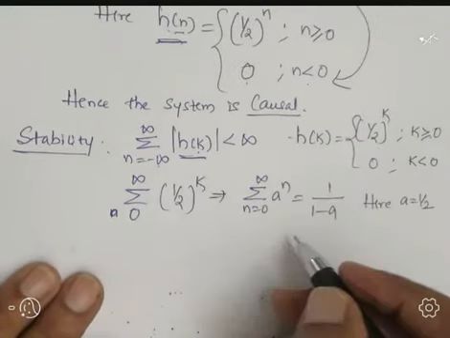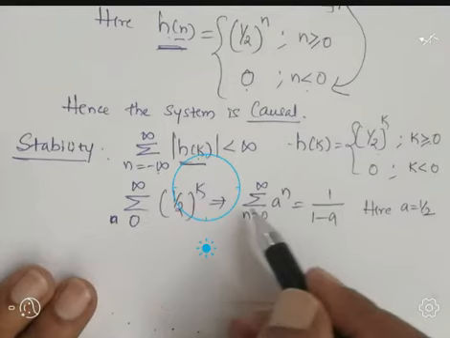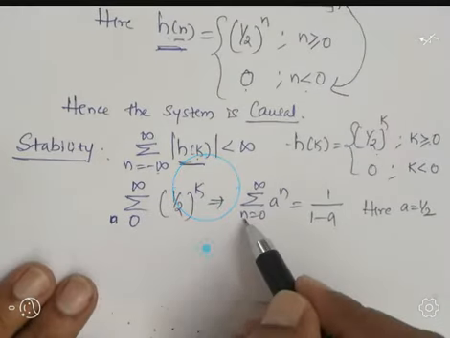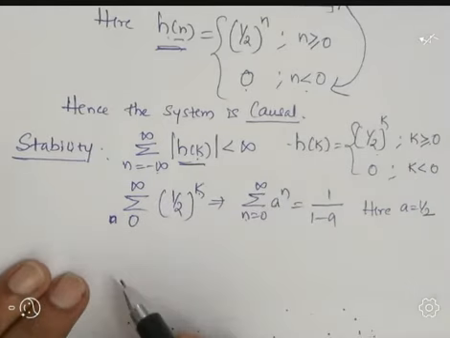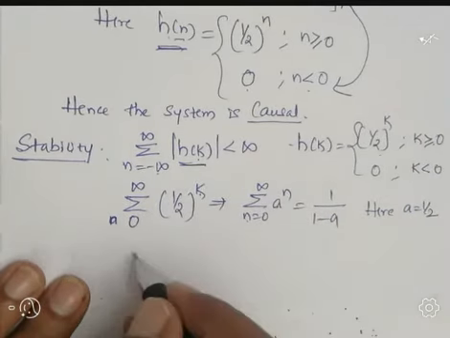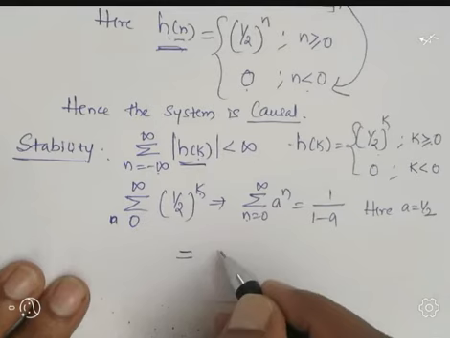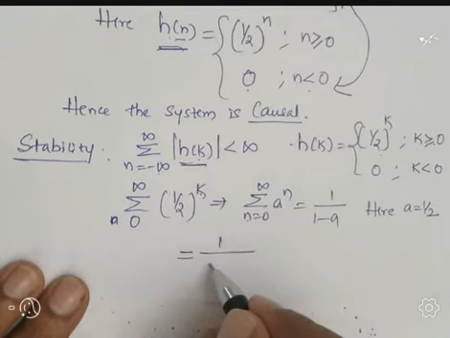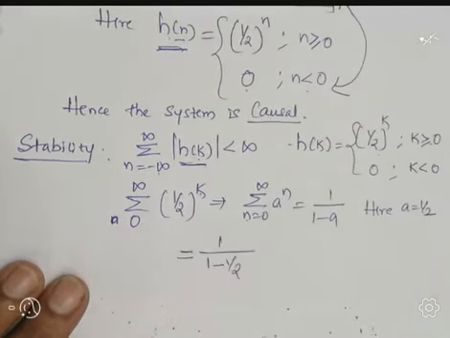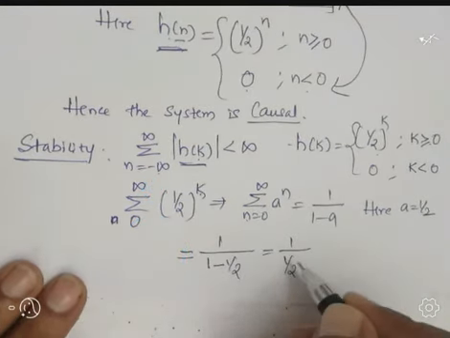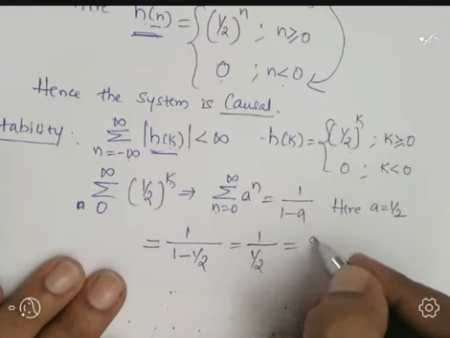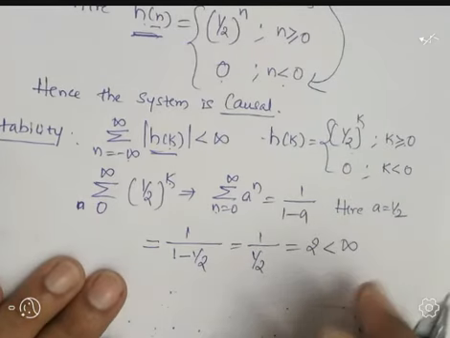So we can simplify, that is 1 divided by 1 minus 1 by 2, that is 1 divided by 1 by 2, that is 2. 2 is less than infinity.